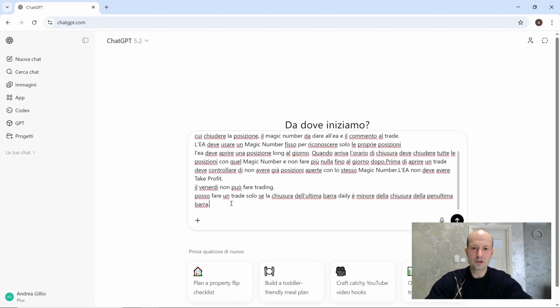And then there's a filter. I can only make a trade if the close of the last daily bar is lower than the close of the previous bar. Very simple, a foolproof EA. Really just 4 concepts, that's it. Let's see if we can generate it.